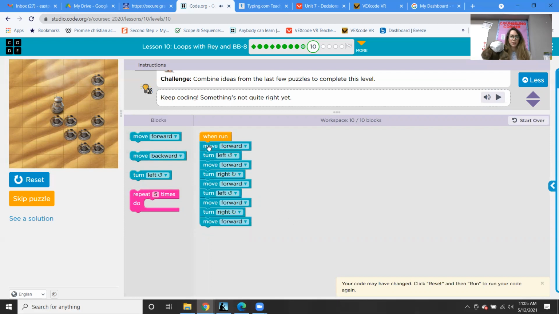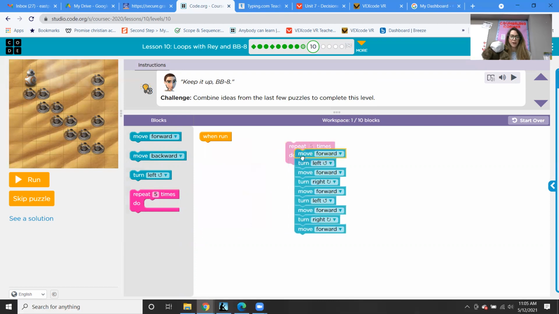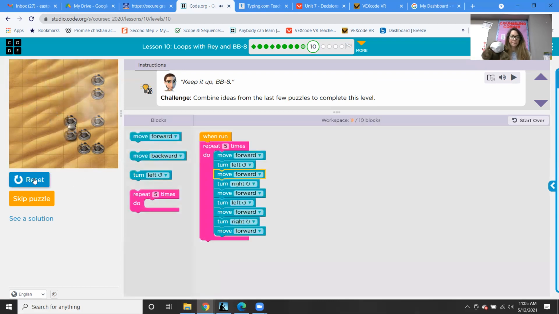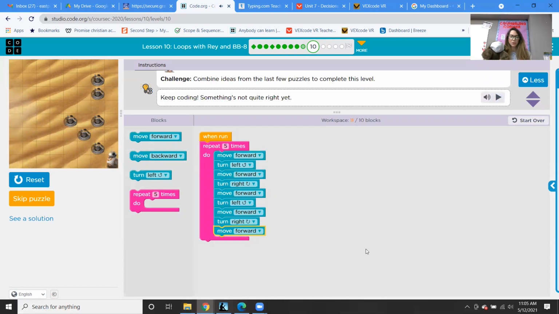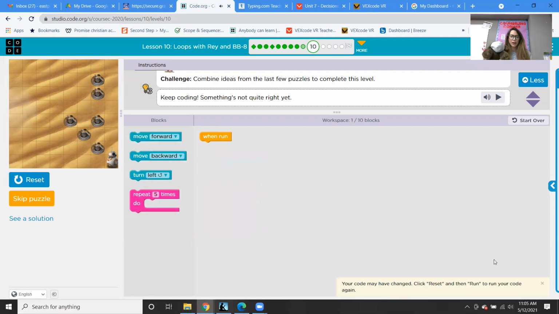So how many times do we have this already? We have move forward, turn left, move forward, turn right. Move forward, turn left, move forward, turn right. So let's reset. We're going to do this 1, 2, 3, 4, 5 times, I think. So let's try and repeat this 5 times. And then let's see how far it gets us. Uh-oh, we forgot some. So I don't think that's actually going to work. So maybe we have to think of something else. So let's start over again.